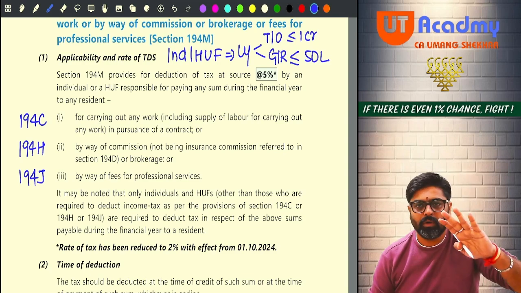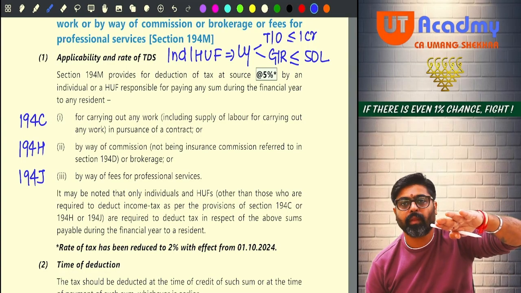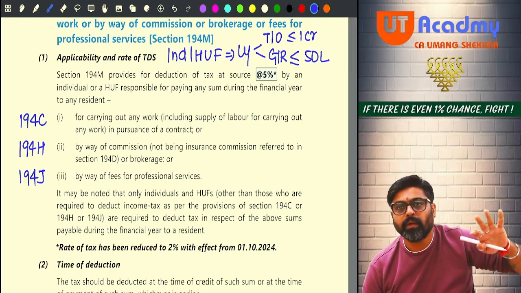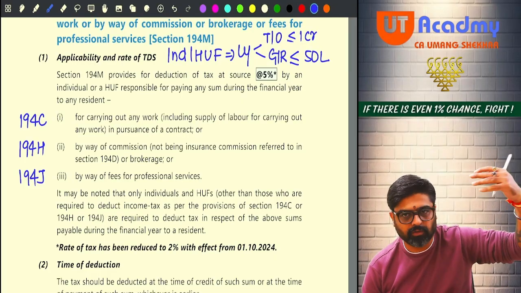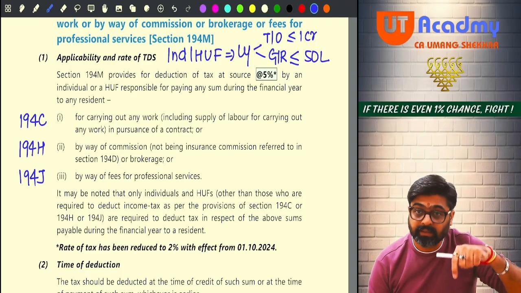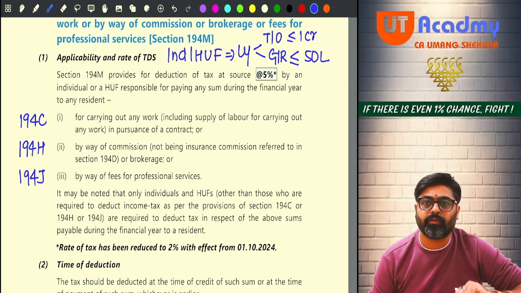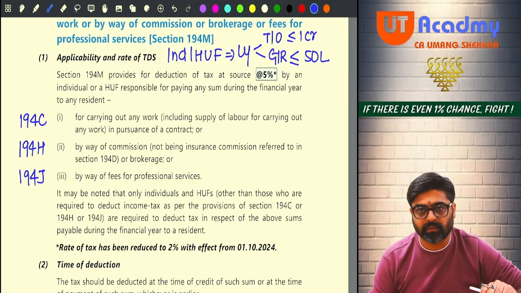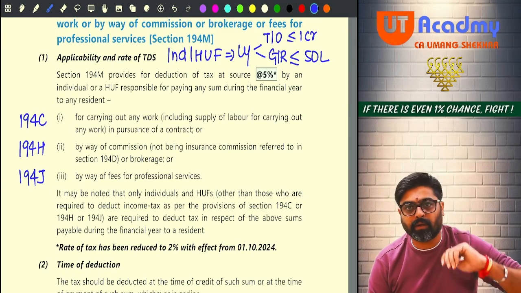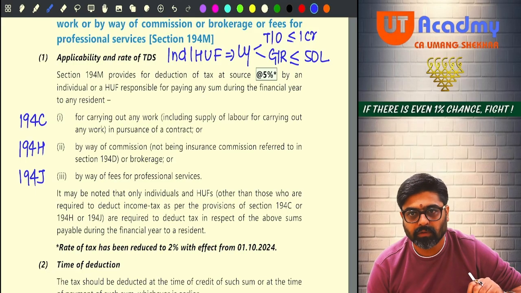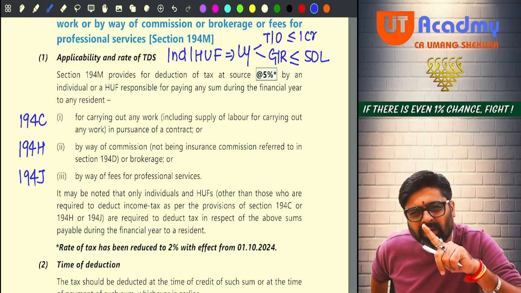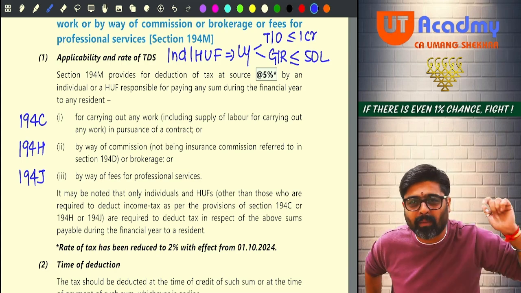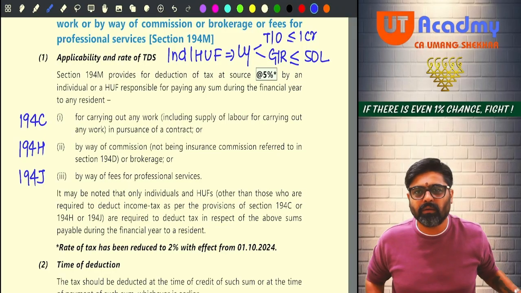Yes or no? So you are an individual or HUF. Last year your business turnover was not more than 1 CR. Last year your professional gross receipts were not more than 50 lakhs. But this year you are making payment of any contract fees, or you are making payment of any brokerage or commission, or you are making payment of professional fees. Will you be liable to deduct TDS under 194C, 194H, 194J? No, na? Because these sections are not applicable for you this year.